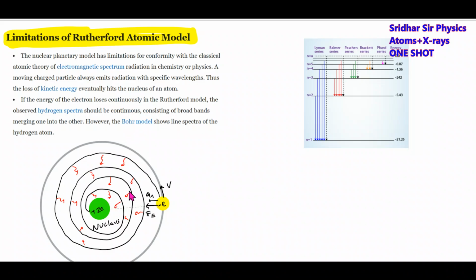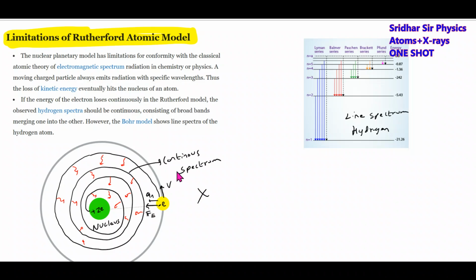Rutherford could not explain this. And according to this, the spectrum emitted will be continuous. But we know the hydrogen spectrum is a line spectrum. But according to this, it is a continuous spectrum. So therefore, this Rutherford atomic model failed to explain the hydrogen spectrum and failed to explain the stability of the atom. And that is the basic problem with this one.